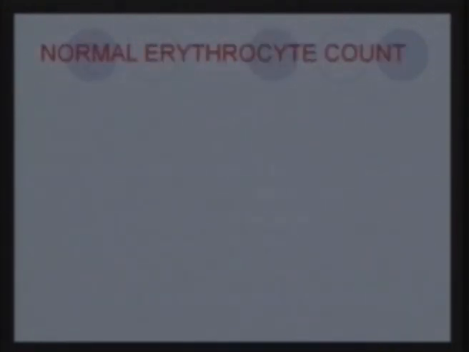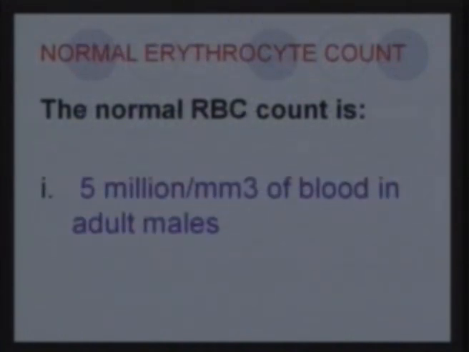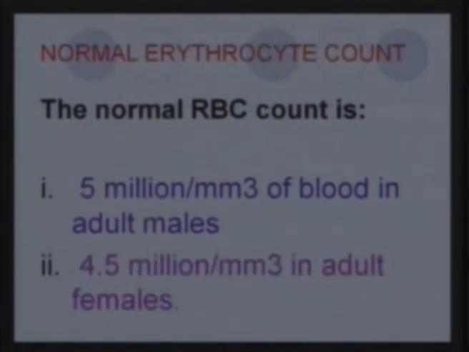dioxide. Now then next, we know that sometimes when we are ill and we get a blood test done, the erythrocyte count or the red blood cell count might not be normal, and so let us talk about what the normal RBC count is. If it is an adult male, it should be 5 million per cubic millimeter of blood, and if it is a female, they should have 4.5 million per cubic millimeter of erythrocytes in the adult females.